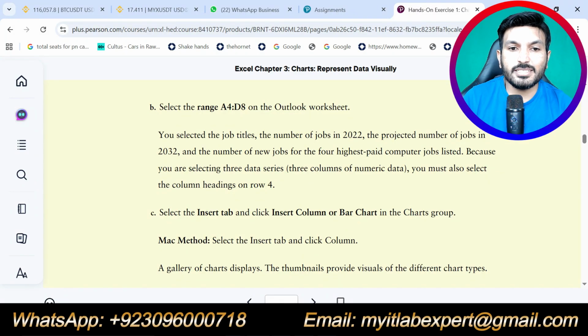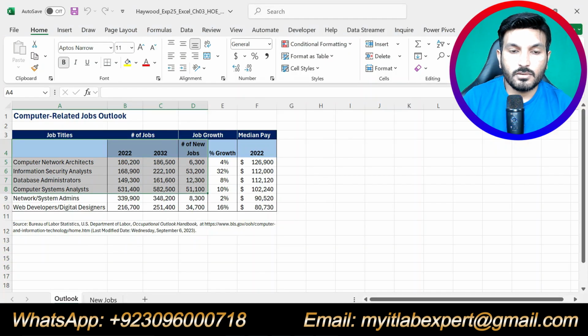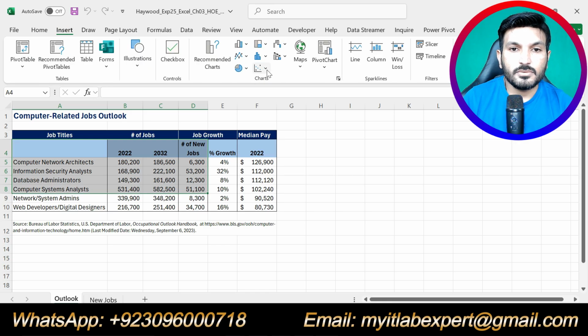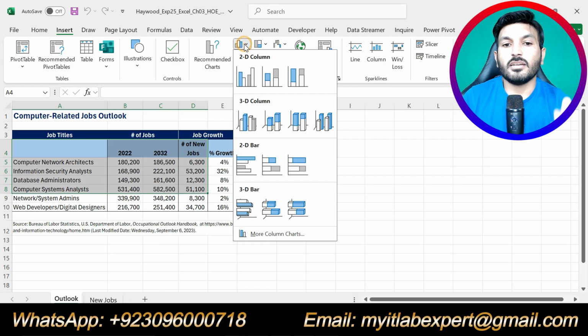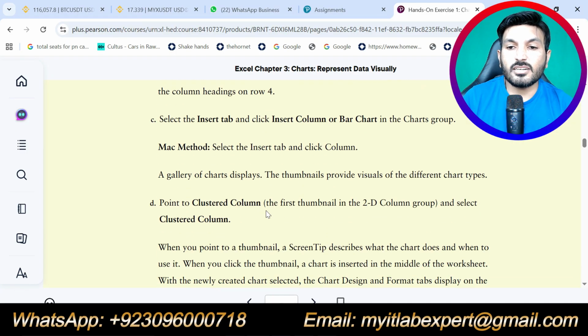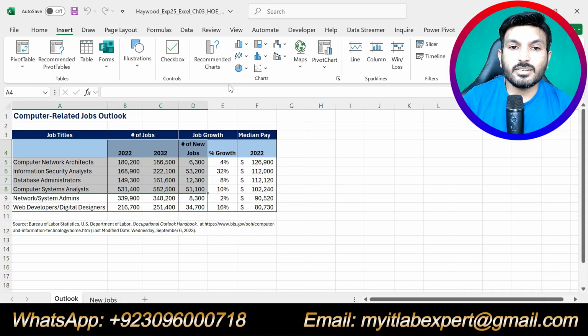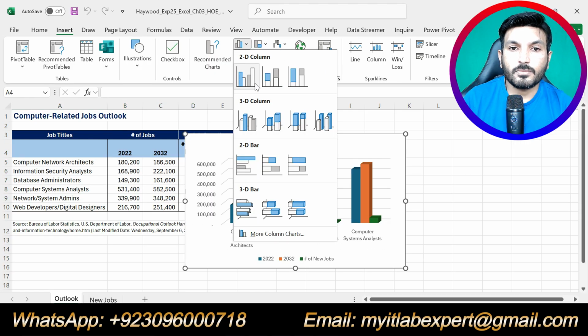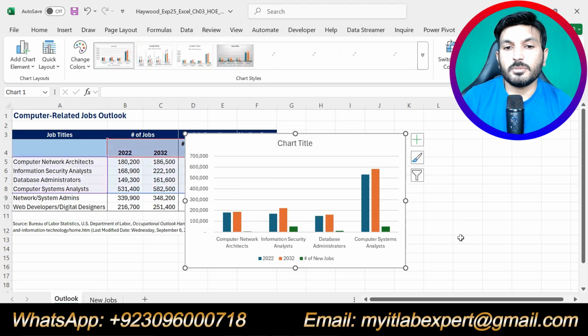Then in part C, it is saying select the Insert tab and click Insert Column or Bar Chart in the Charts group. These are the column and bar charts, and we are supposed to insert a clustered column chart. So we will select clustered column chart from here, this one.